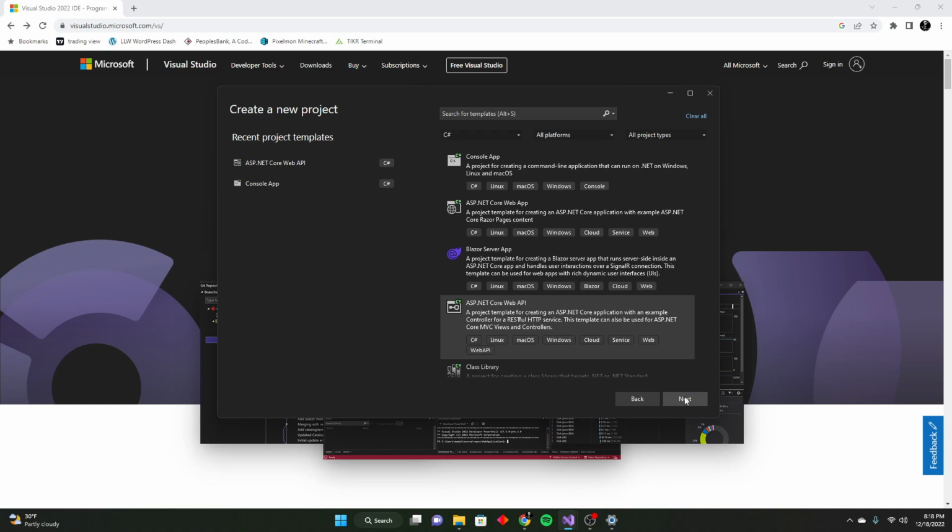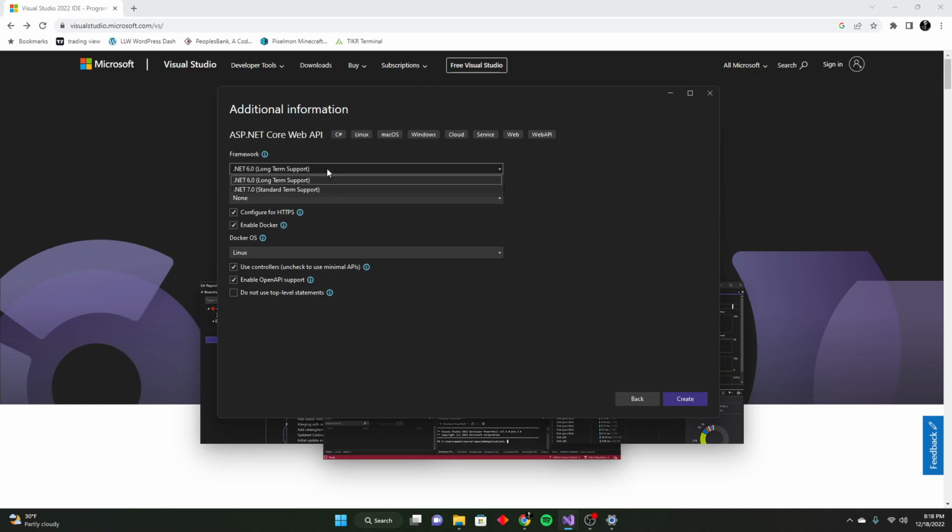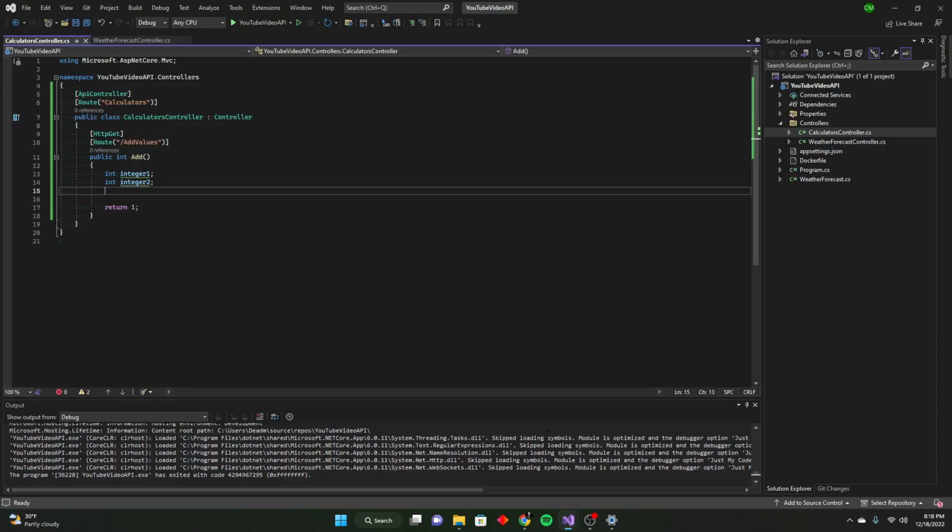If you want to make it yourself, go ahead. All you got to do is hit next, choose whatever name you want it to be, hit next again, and then you can decide whatever version you'd like it to be. I'm going to use .NET 6. Since it's the basics, I don't imagine any of the lower versions would be any different for what I'm doing, but there is still a possibility. So once you do that, you want to go over to Create, which I already have, and here is my YouTube video API, which I'll be using to share with you the basics of C#.